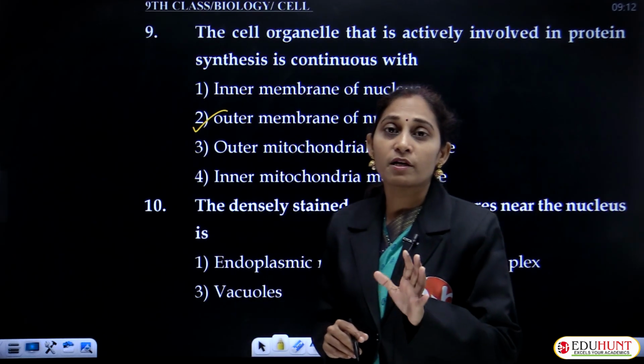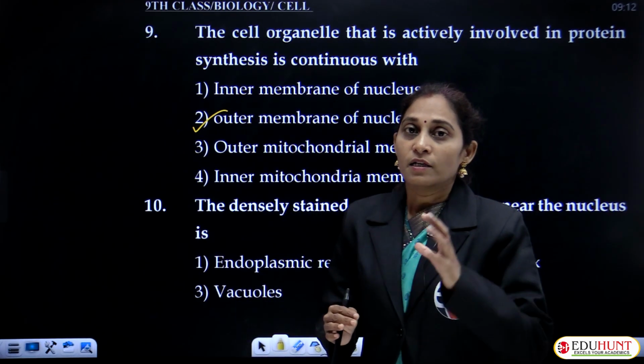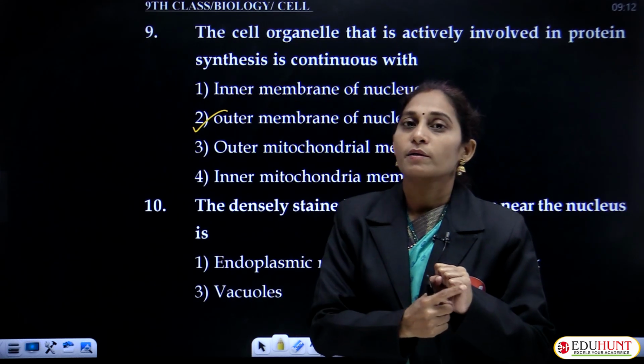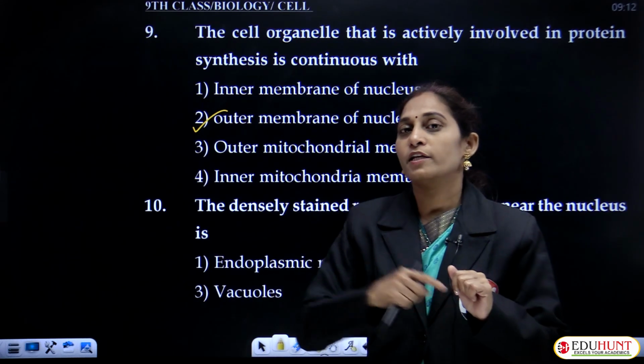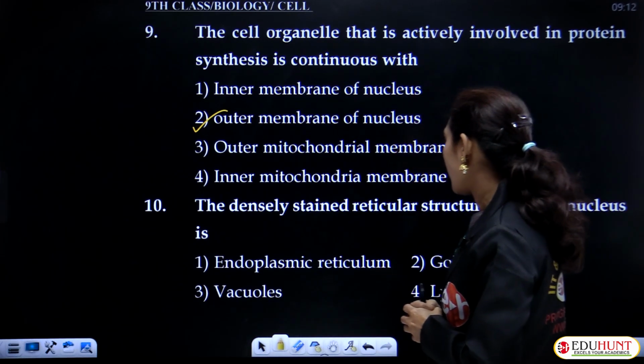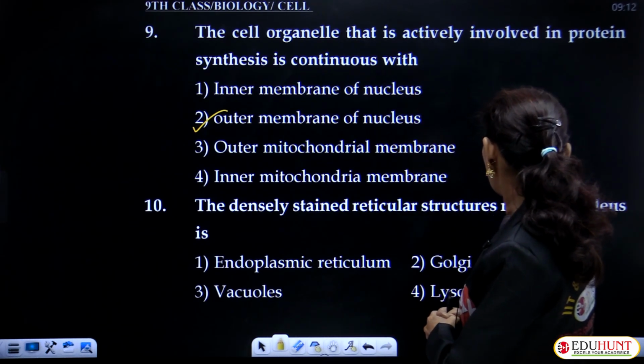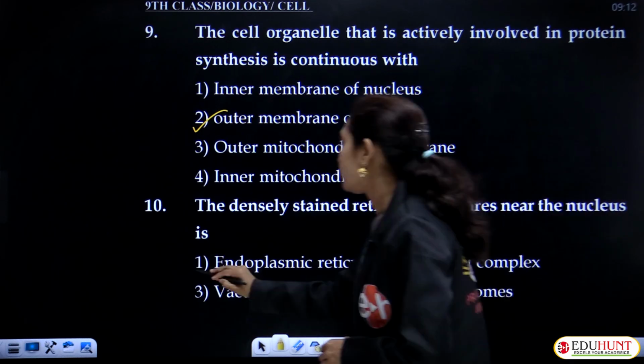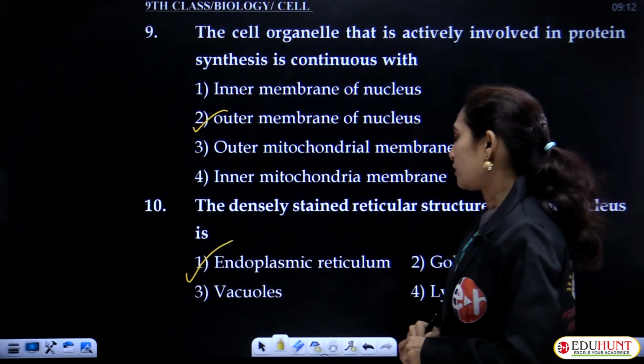The endoplasmic reticulum bridges the outer nuclear membrane to the plasma membrane. The densely stained reticular structures near the nucleus are endoplasmic reticulum.